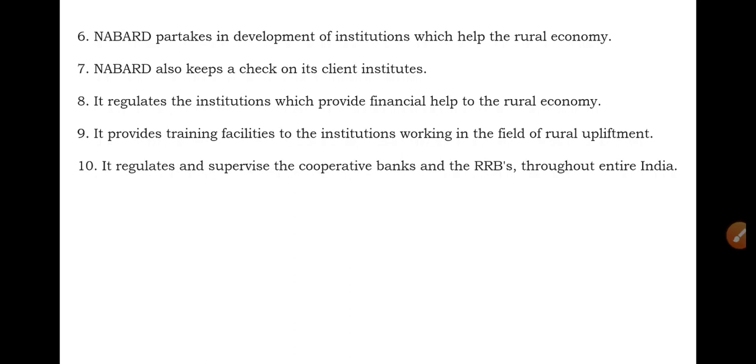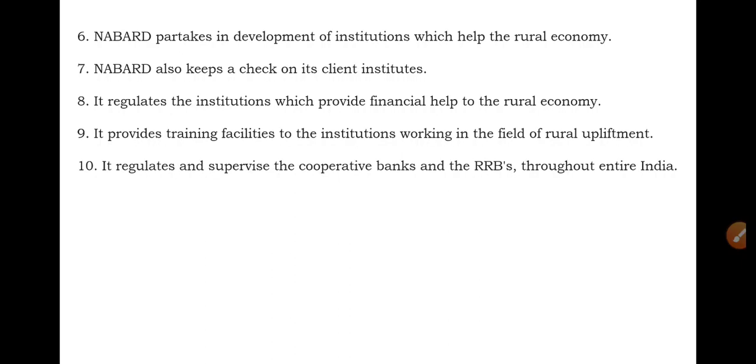NABARD regulates and even supervises the cooperative banks and the regional rural banks in the country. So this is the role of NABARD, the National Bank for Agriculture and Rural Development. This is the little information about NABARD.